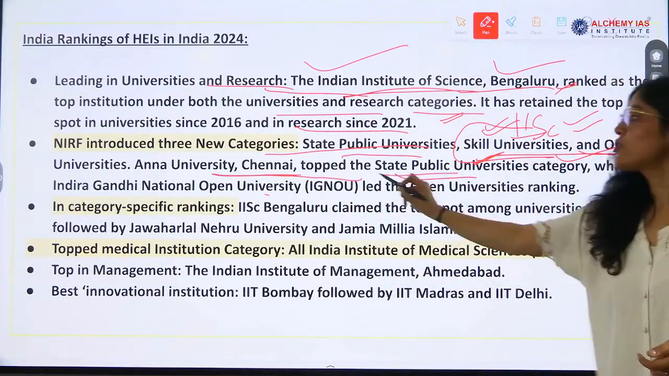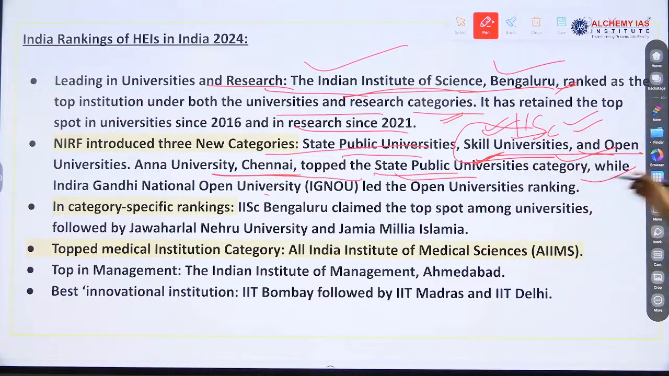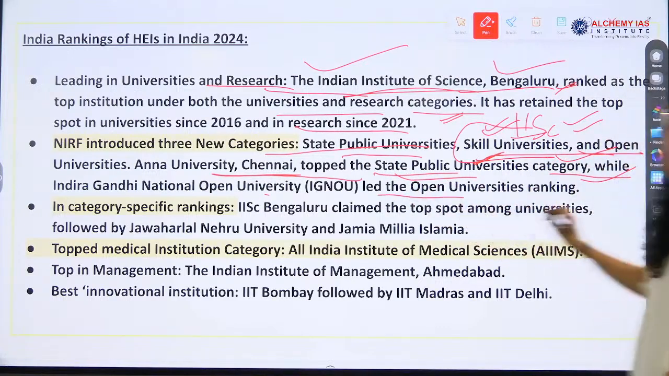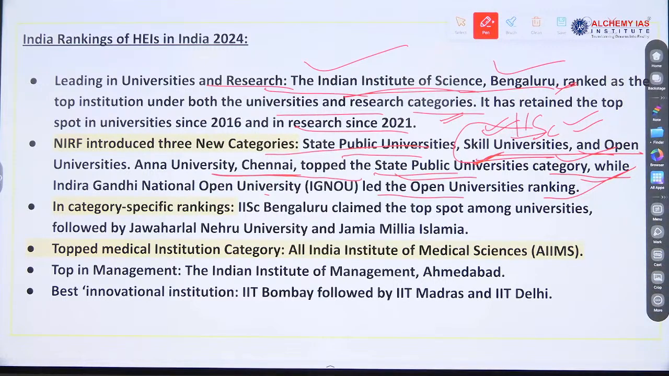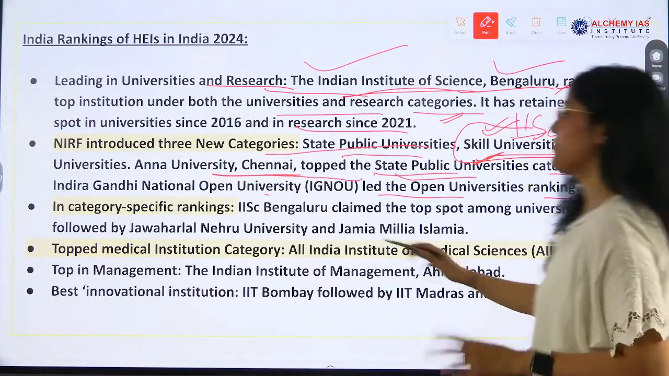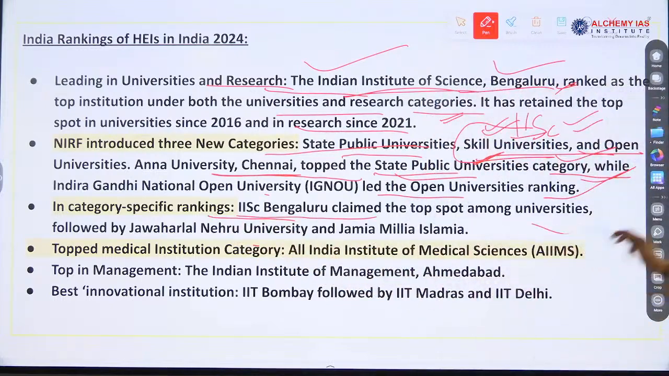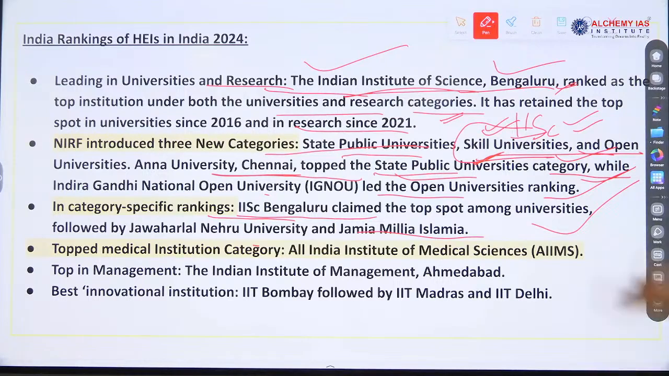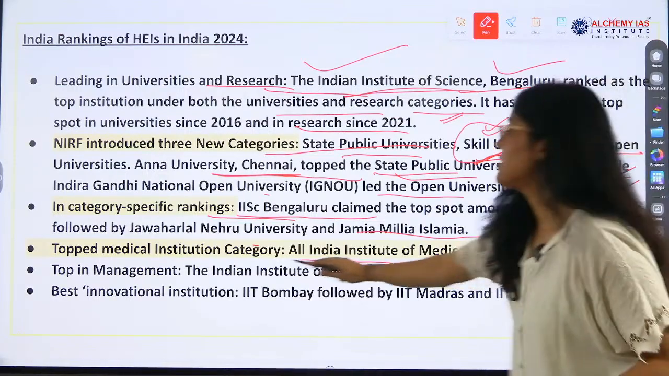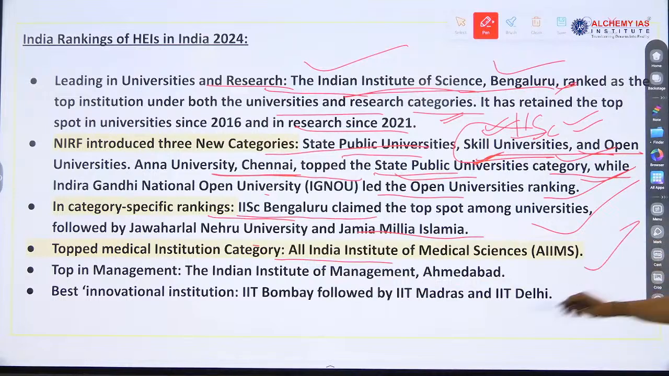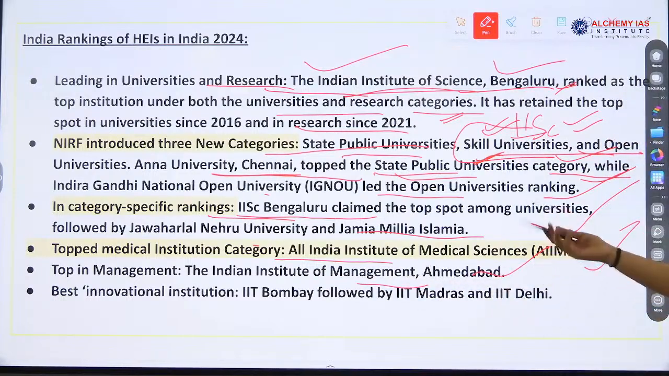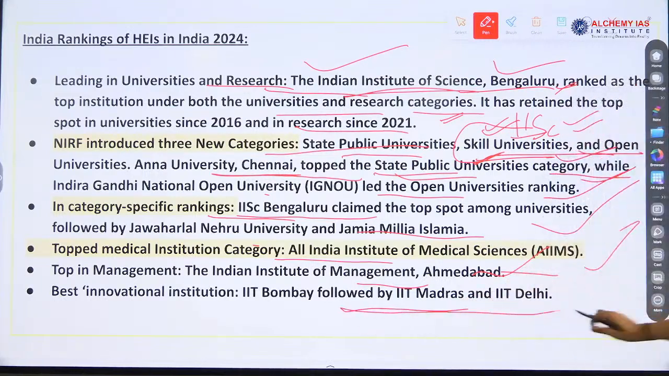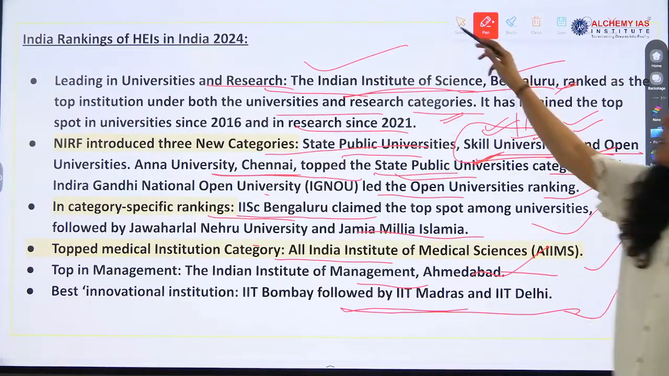Anna University Chennai topped the state public university category, and IGNOU led the open universities ranking. Okay. Category specific ranking, IISc Bengaluru claimed the top spot among universities, followed by Jawaharlal Nehru University and Jamia Millia Islamia. Topped medical institution, AIIMS. Top in management, Indian Institute of Management, Ahmedabad. Innovational institution, IIT Bombay, followed by Madras and Delhi.